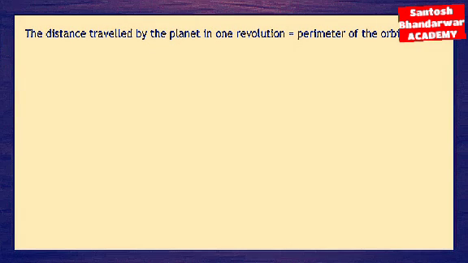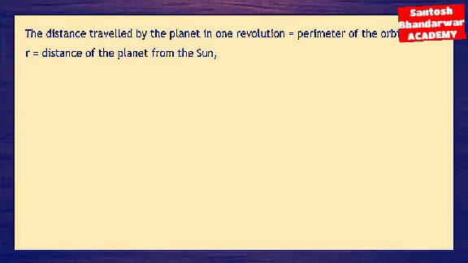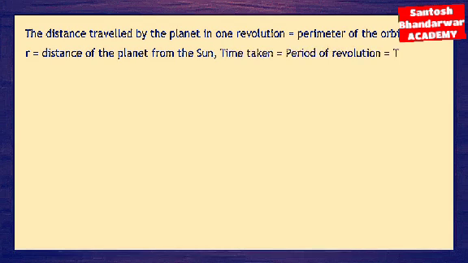The distance travelled by the planet in one revolution is equal to the perimeter of the orbit, 2πr. r is equal to the distance of the planet from the Sun.